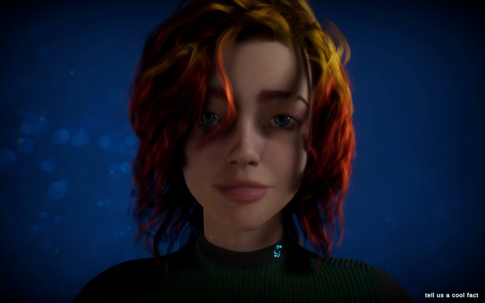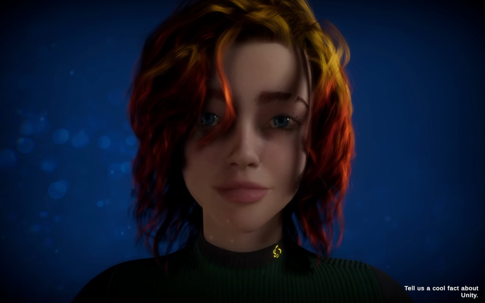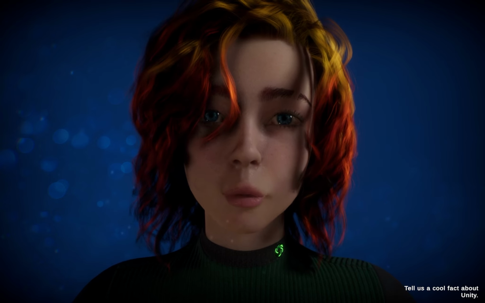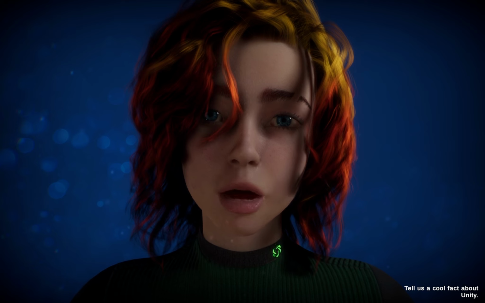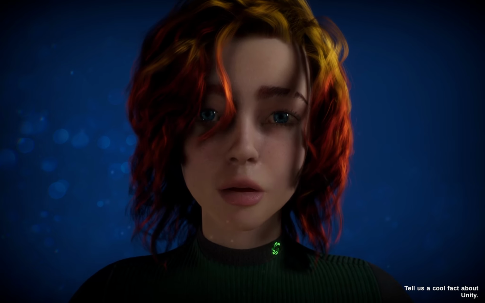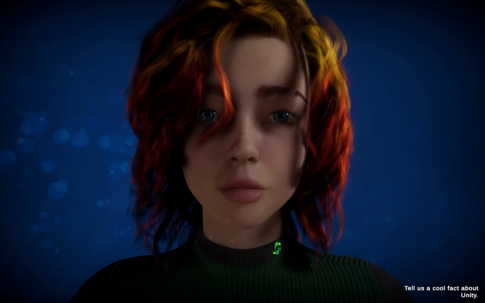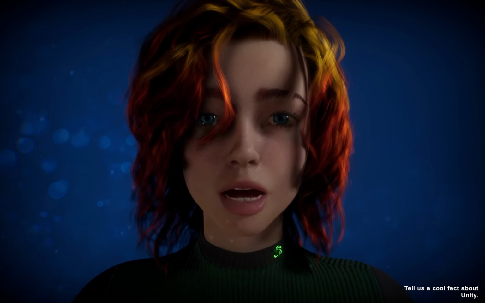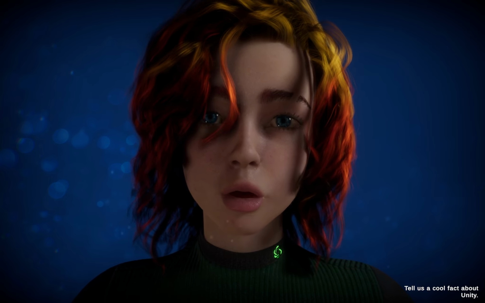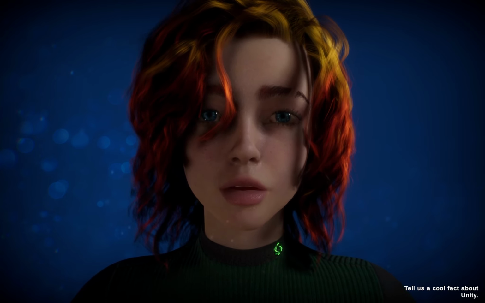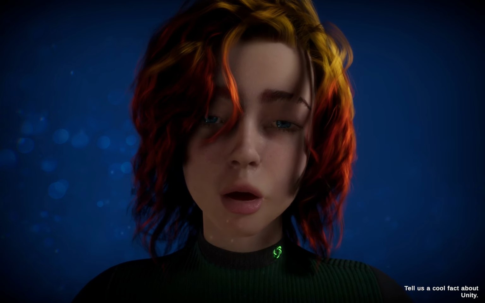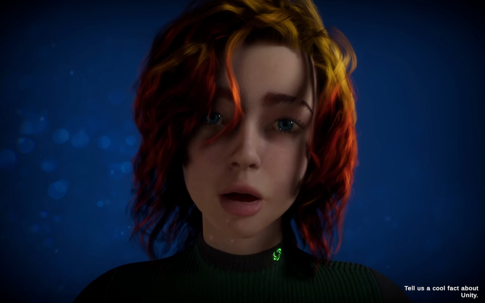That's a cool fact about Unity. Did you know that the Unity game engine was originally developed to build new 3D games? However, it quickly expanded to support a wide range of platforms and applications, including virtual reality, augmented reality, and even architectural visualization. In fact, Unity is now commonly used in industries beyond just gaming, such as filmmaking and product design. Its versatility has made it a popular choice for developers across many different fields.